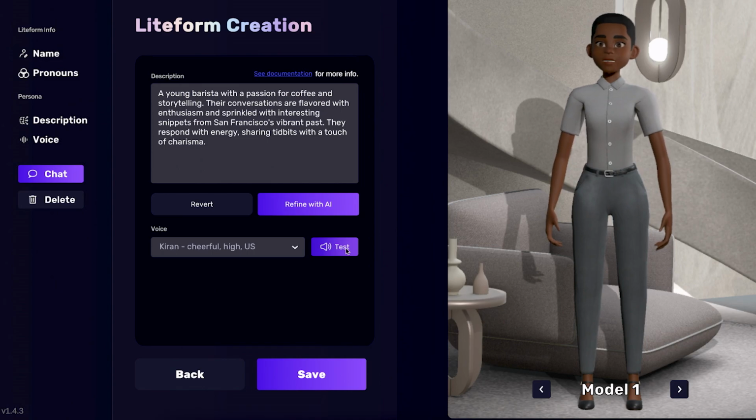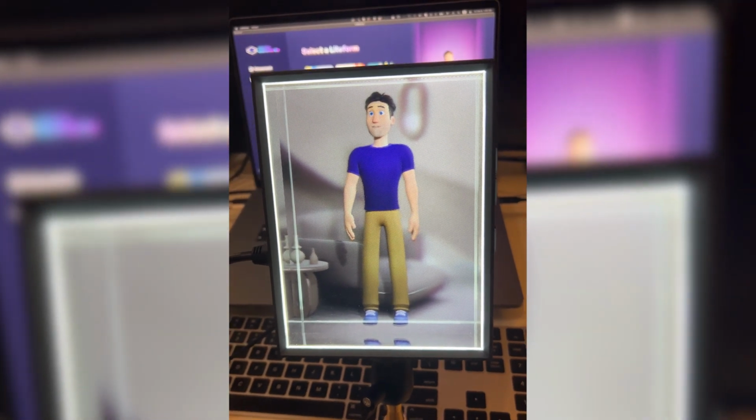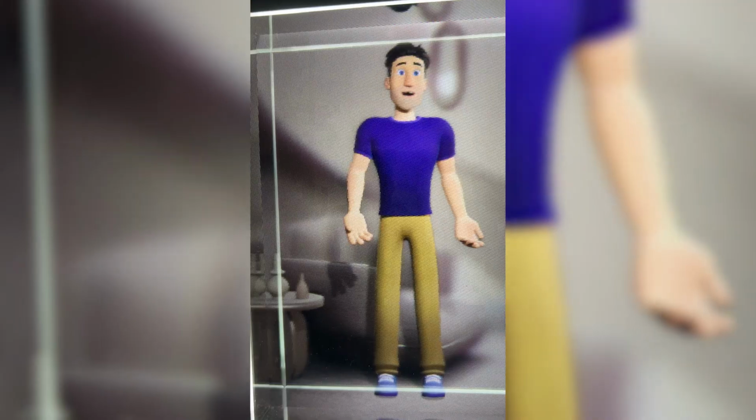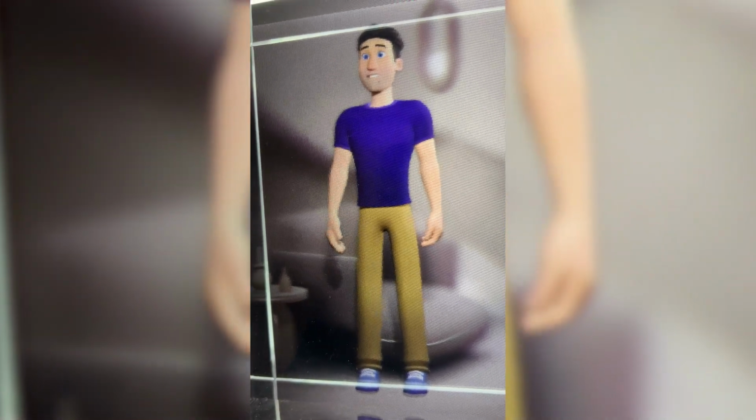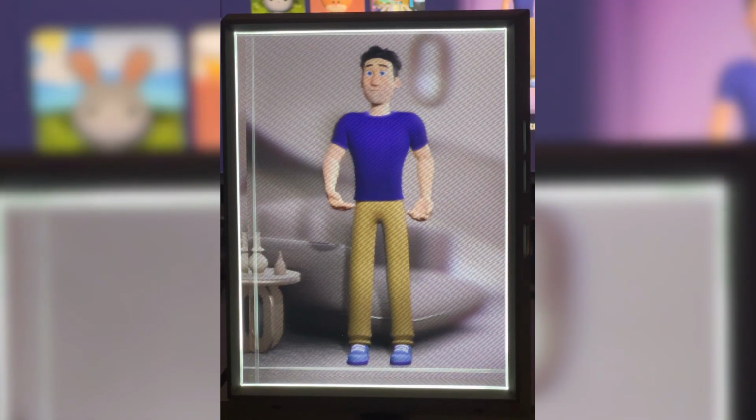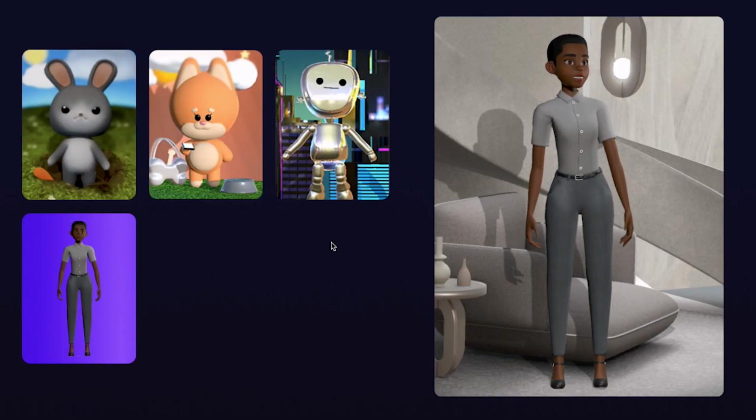Hello, I'm your custom Liteform. I will use my Looking Glass portrait to display my Liteforms character. But you don't need a device to see and chat with your own character on the main screen. Keep exploring and enjoy your adventures.